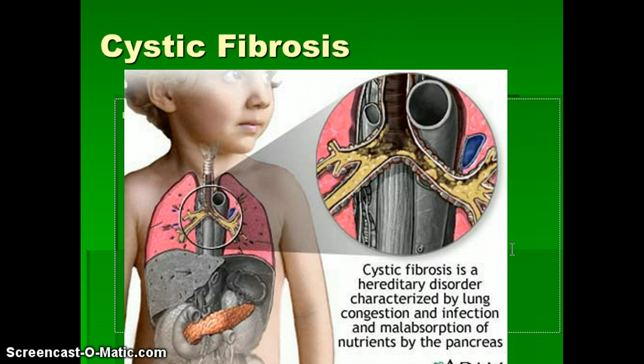There's going to be lots of congestion and possibly infection, and malabsorption of nutrients in the pancreas. When we look at the pancreas as well, there are issues associated with that. And cystic fibrosis, again, is passed down by the recessive allele.